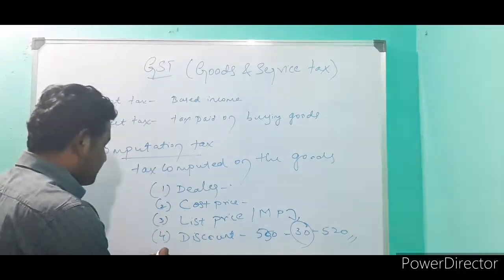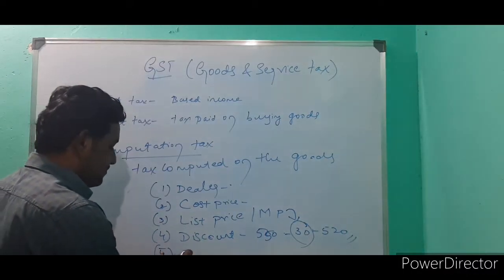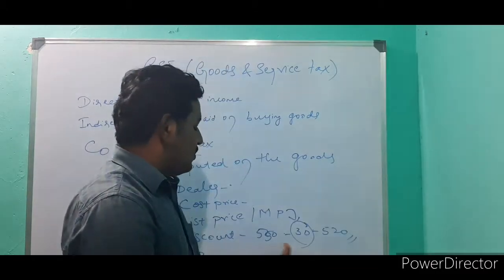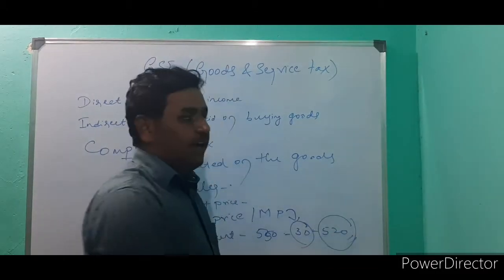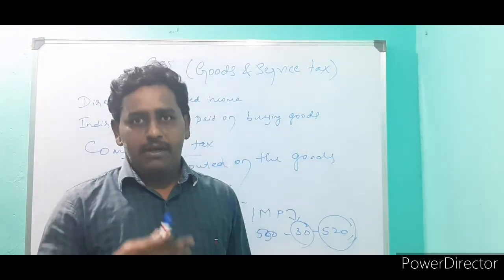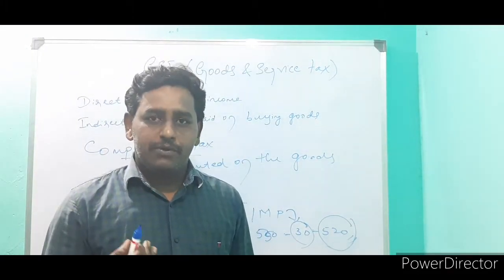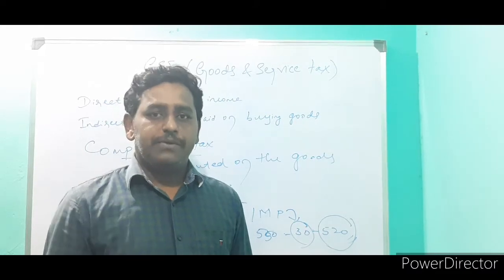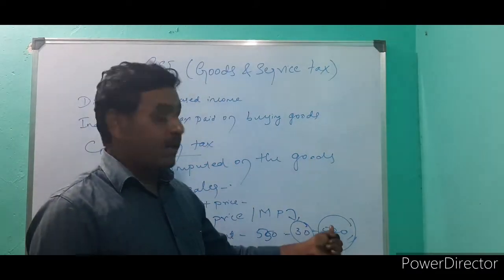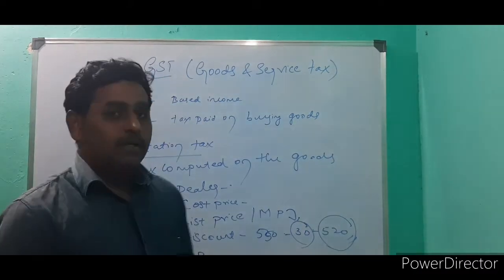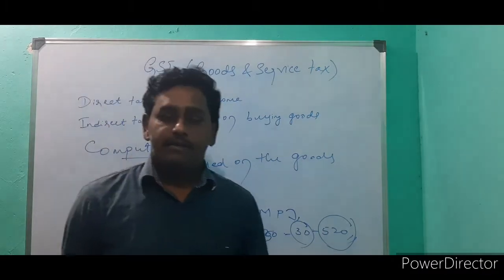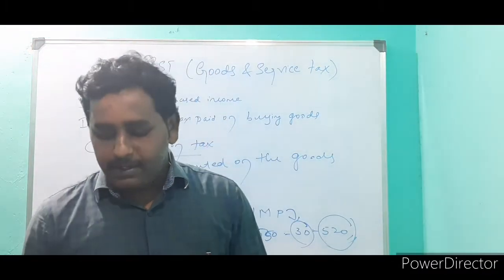Selling price. After discount, suppose it is 520. 520 is the selling price of the dealer. Customers who want to buy the goods pay that 520. That is called the selling price of the dealer.